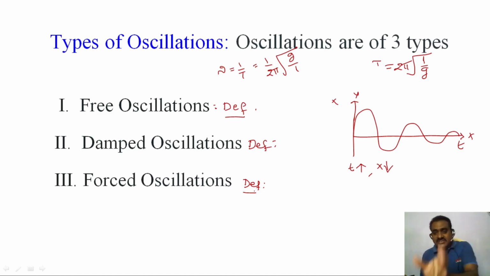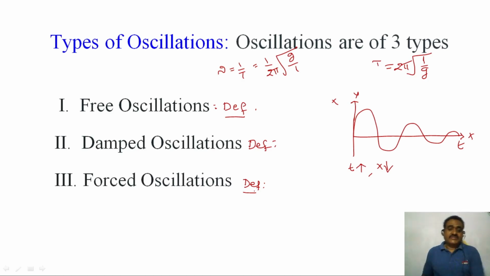So types of oscillations, these are three types: free oscillations, damped oscillations, and forced oscillations. I am giving here only definitions. What is free oscillation? If a body vibrates with its own natural frequency, that phenomenon is called free oscillations. Damped oscillations definition: as time increases, displacement or amplitude decreases continuously under the influence of frictional force, which is called damped oscillations.